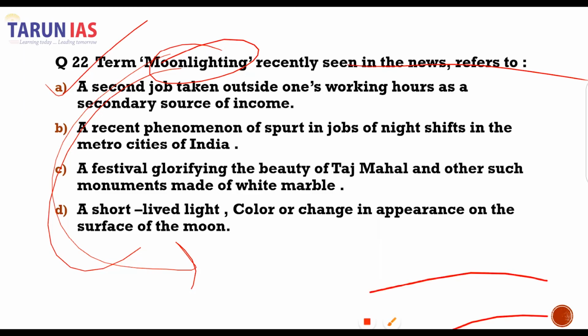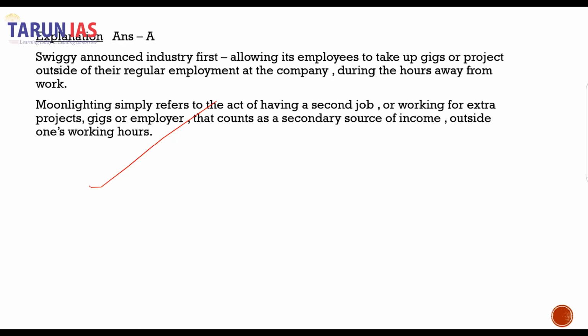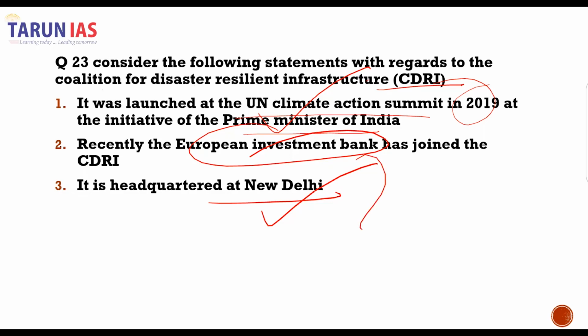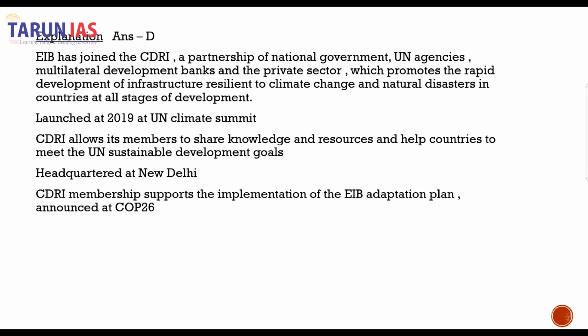You can read the explanation here. Question number 23 talks about the CDRI, which is the Coalition for Disaster Resilient Infrastructure. This was launched by our Prime Minister in the year 2019 alongside the United Nations Climate Action Summit. This is the correct statement. It is headquartered in New Delhi. That is also correct. Recently, the European Investment Bank has joined the CDRI. Yes, the European Investment Bank had shown interest in joining the CDRI and it has joined. So all three statements are correct. Therefore, D will be our correct answer. So the European Investment Bank has joined the CDRI, which was launched at the United Nations Climate Summit in 2019.